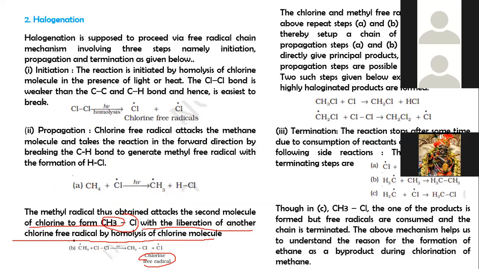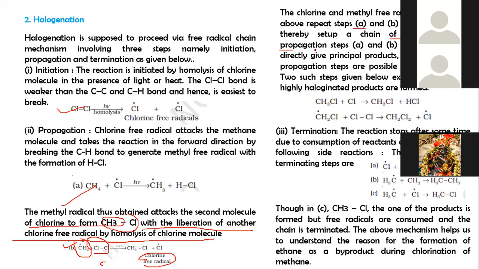When this methyl free radical attacks a second molecule of chlorine, it forms methyl chloride and a chlorine free radical. This chlorine free radical and methyl free radical are generated in the repeated steps A and B, and thereby the chain reaction proceeds.